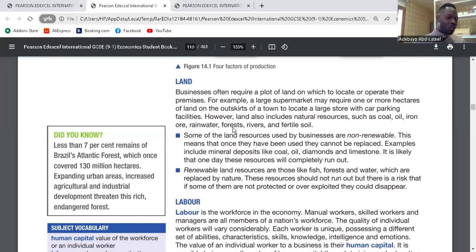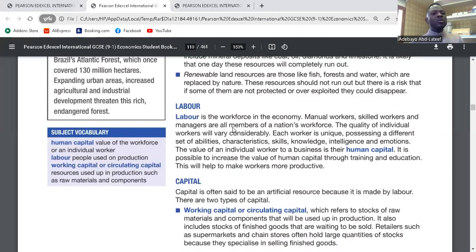That is why they are renewable. But for non-renewable, as soon as we use them, they can be used up. So used up resources are non-renewable. Unused up resources are renewable, sorry. Is it clear? Like fish, they are renewable, they will still be there. You take them today, they will still be there tomorrow, and that's all. So that's about land. Land is clear, right? And there's a reward for land, which is rent income. The reward for land is rent. Clear? Then we go to labor.